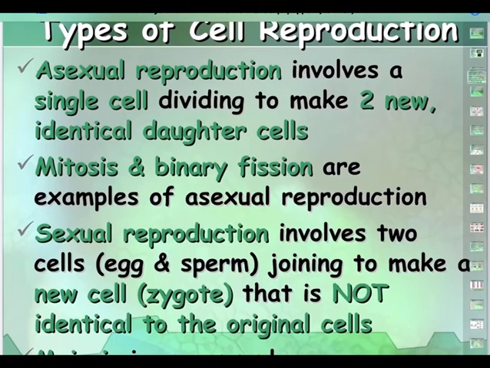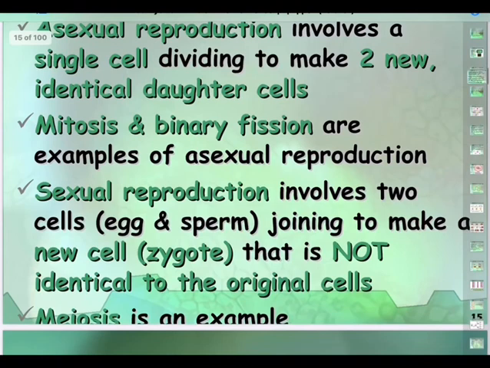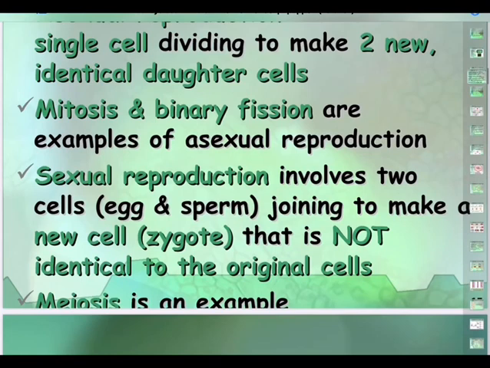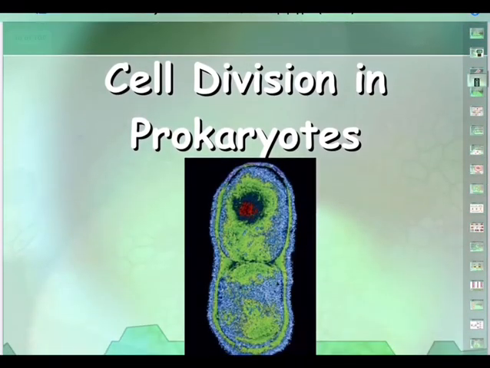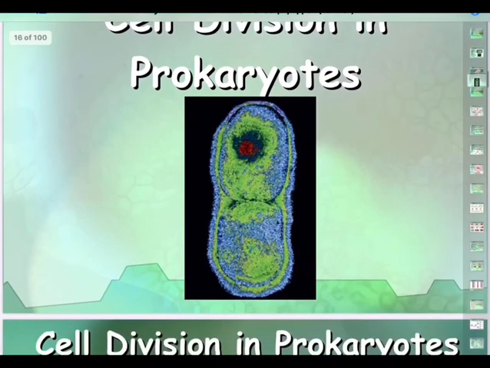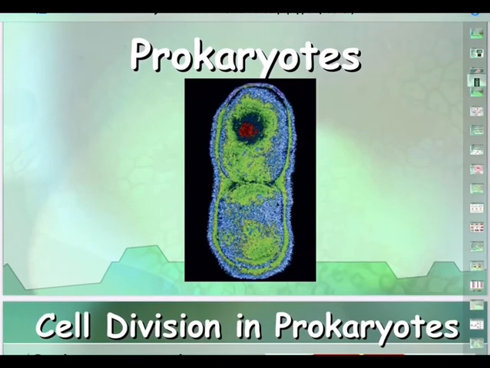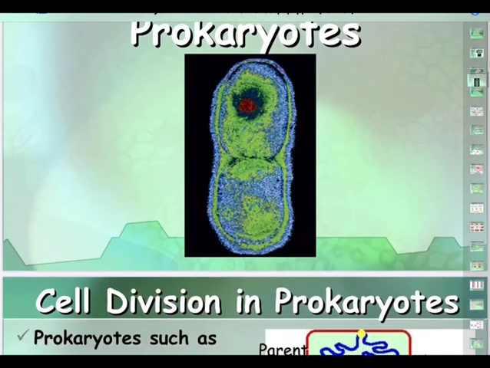And as we said, cell reproduction will have a lot of types. Like asexual reproduction involves a single cell dividing to make two new identical daughter cells. In our junior classes, we call it binary fission. Fission means body dividing, binary means two. So most of the primitive organisms will undergo binary fission, like amoeba, paramecium, hydra. And sexual reproduction involves two cells, just now we said gametes, ovum plus sperm, meeting together to form a new cell called zygote, and this may not form identical ones.